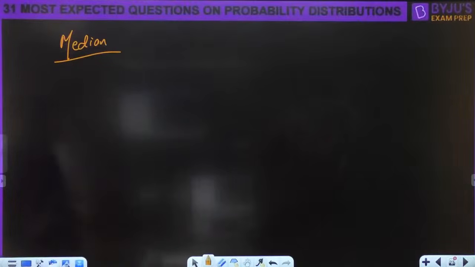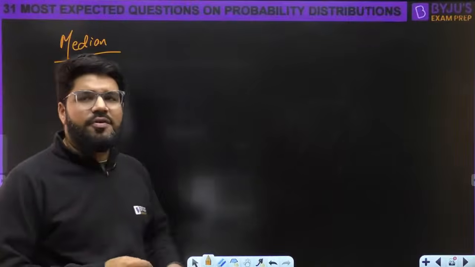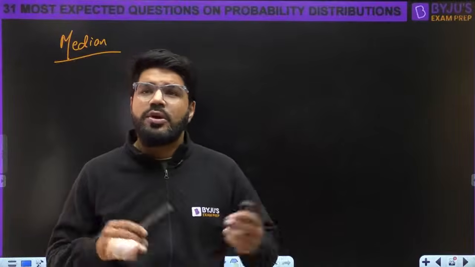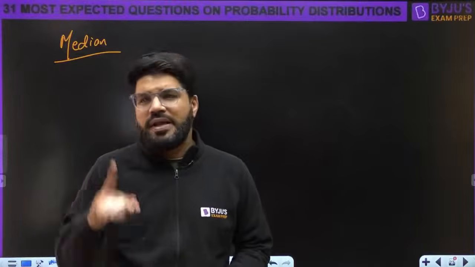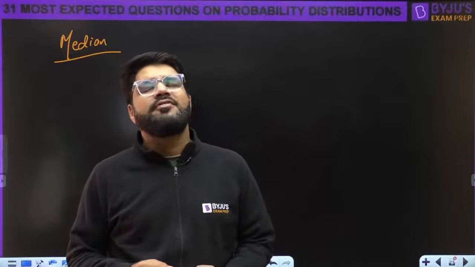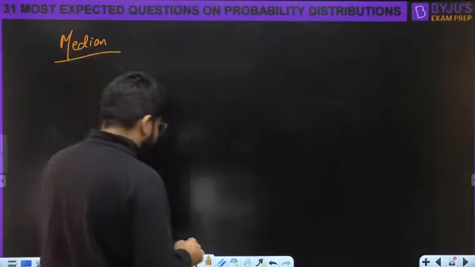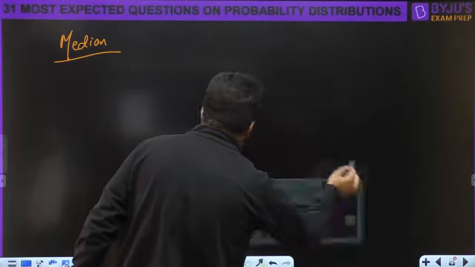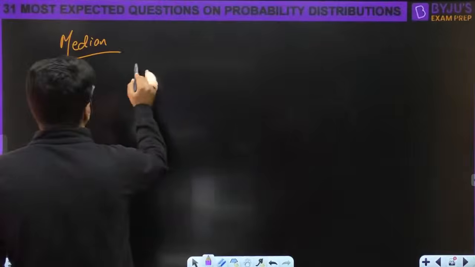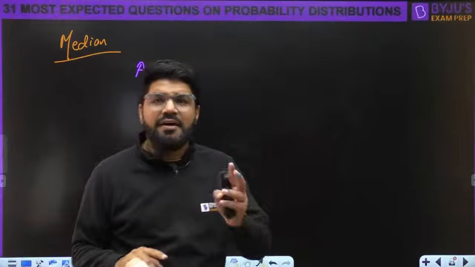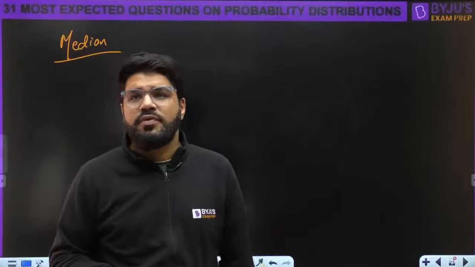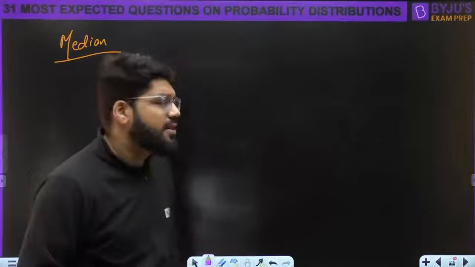Okay, so what is the median? Median is the value of x which divides the total area of the PDF into two parts. And the total area of the PDF we know is 1. So the median is the value of x such that the area up to the median and the area after the median is the same, and that is equal to 50-50%. That is half each.